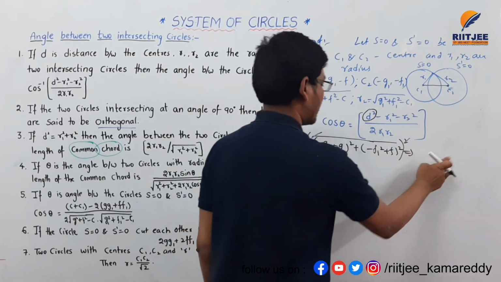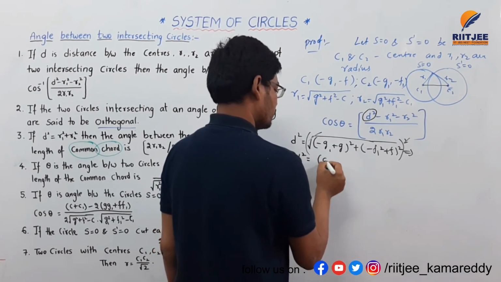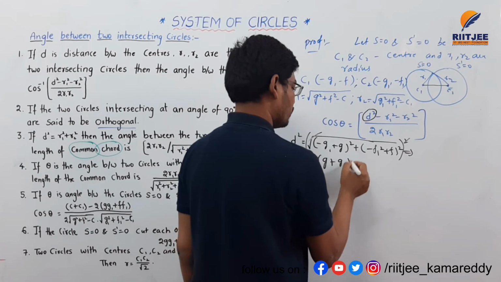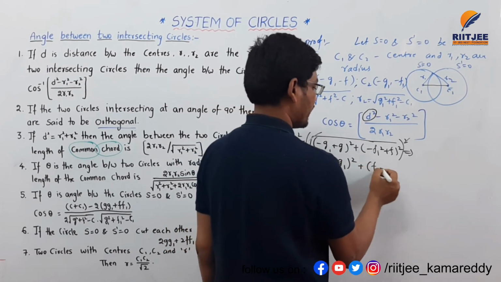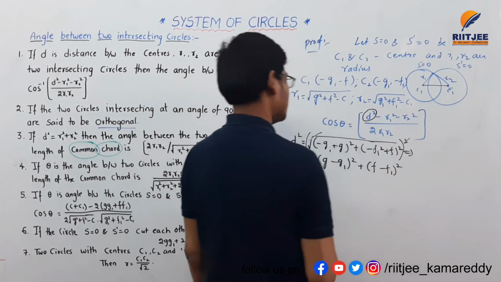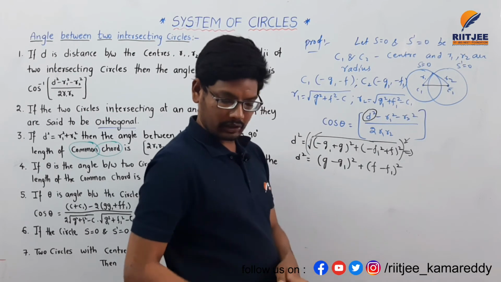The final d square value is g minus g1 whole square plus f minus f1 whole square. This is the d square value. Let's substitute the d square value in this expression.